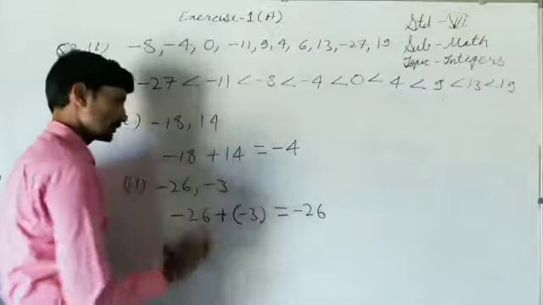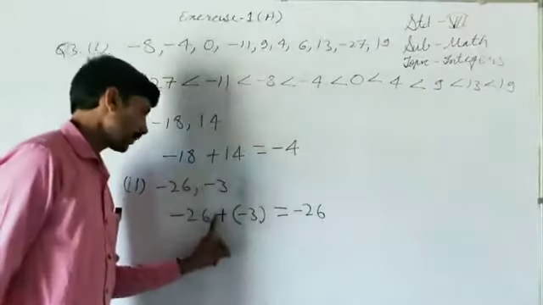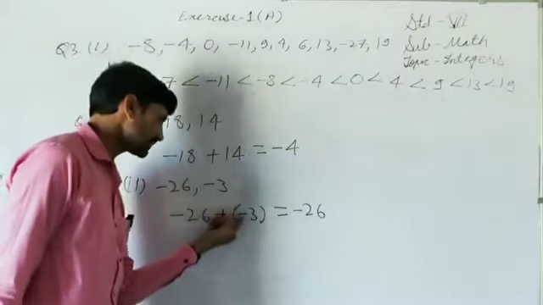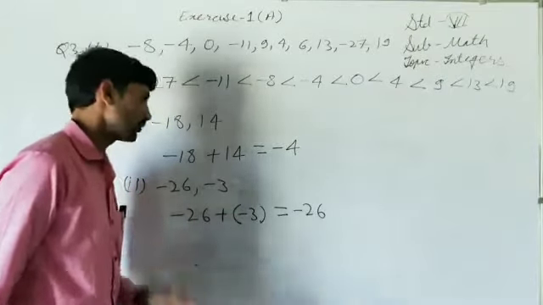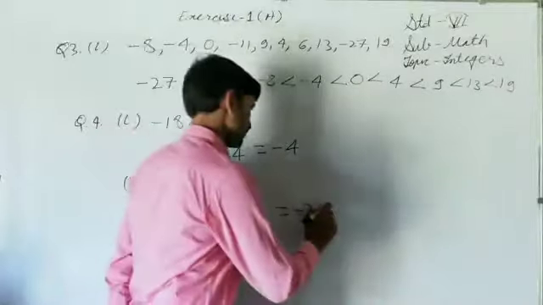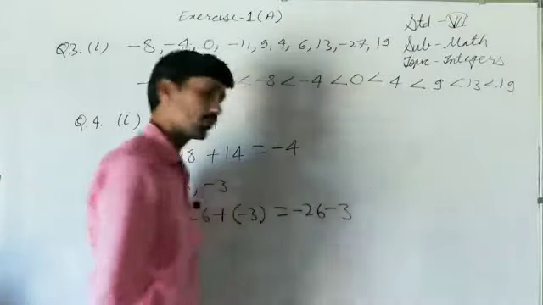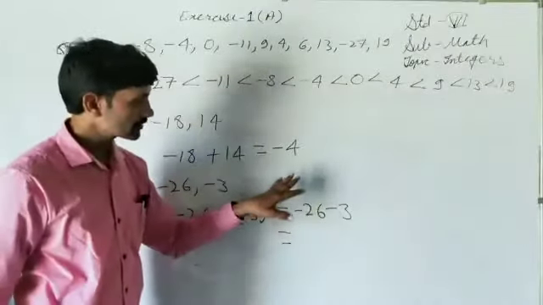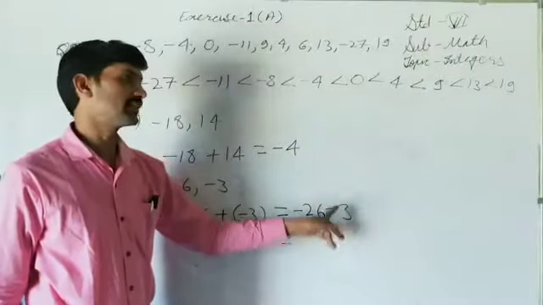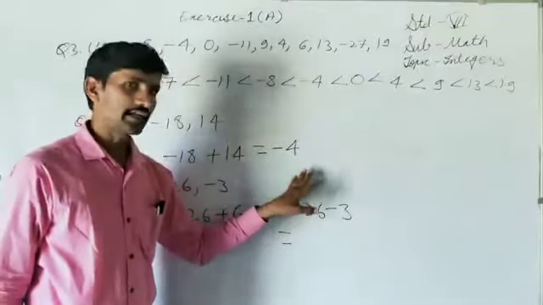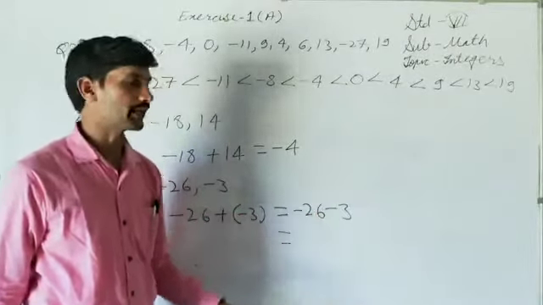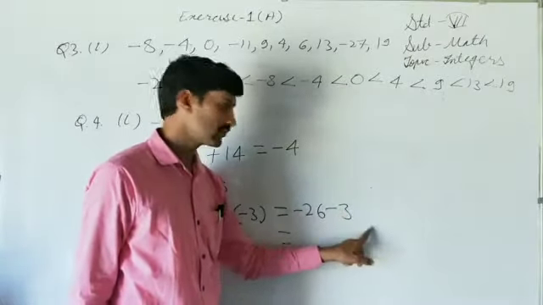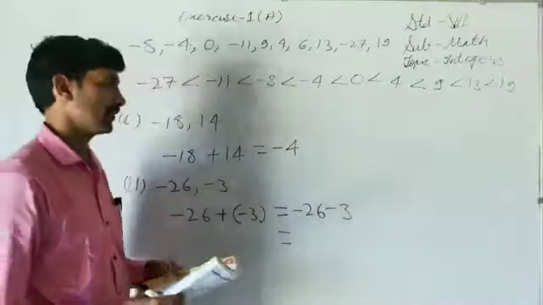Minus 26. Now, as we had discussed, if outside plus, inside minus, or outside minus, inside plus, means if the signs are opposite, then this will become minus. Plus minus minus 3. Now we have to simplify this. I discussed, if the sign is the same for both integers, then they will be added. Whatever sign they have, plus or minus, doesn't matter. They have the same sign, it is minus 26, it is minus 3. So that's why they will be added. So let us add them.